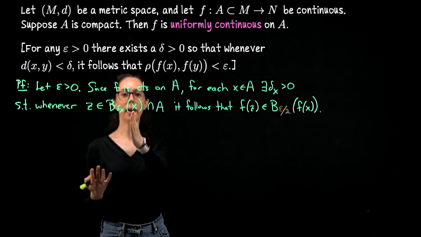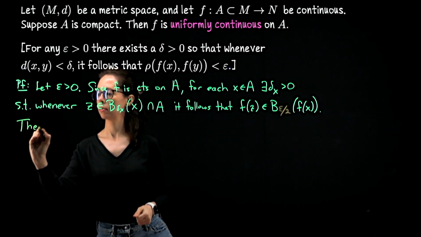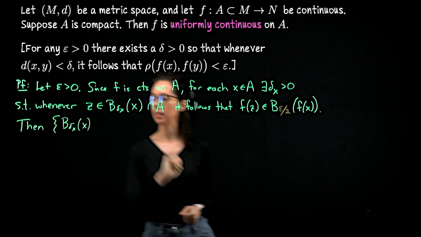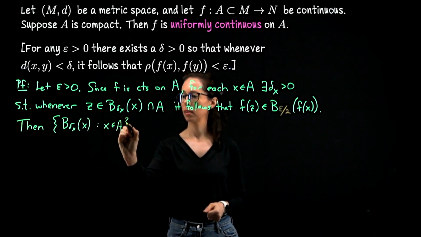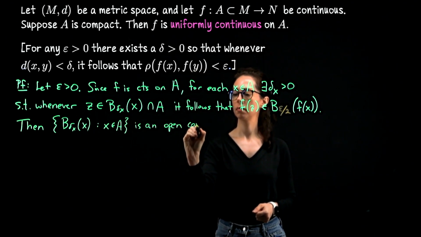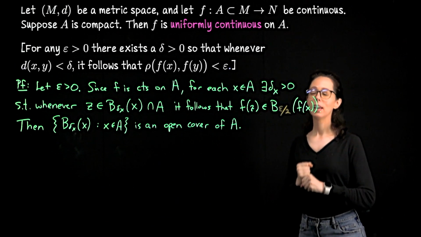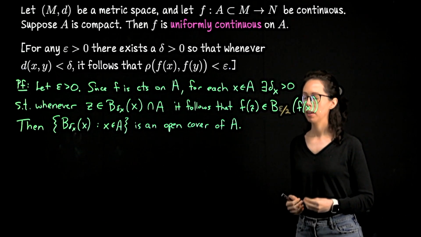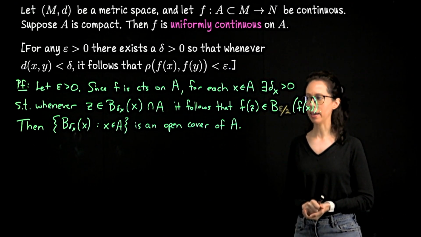Every point in A is being covered by its own delta x neighborhood, so we have an open cover of A. Then these balls of radius delta x around each x in A is an open cover of A. This is an open cover of A, and it's the right kind of open cover. So it's an open cover based on the fact that f is continuous at each point in the domain A.